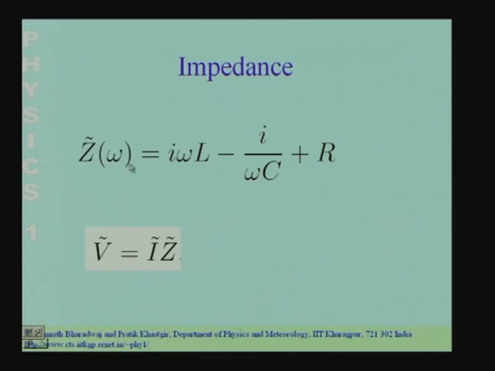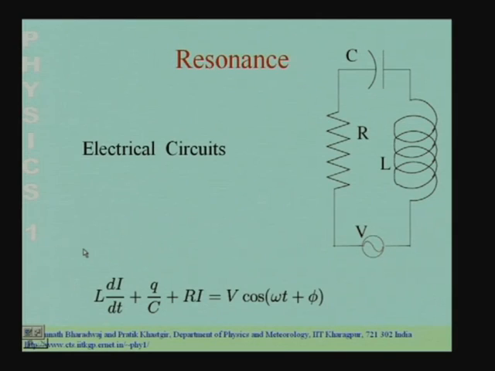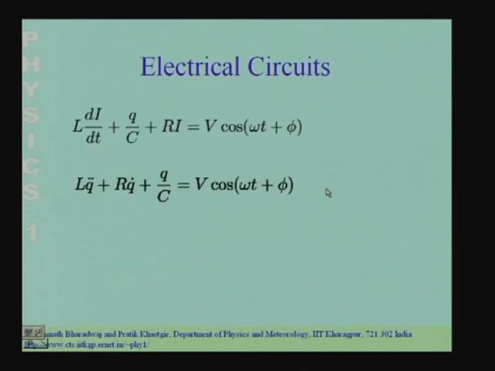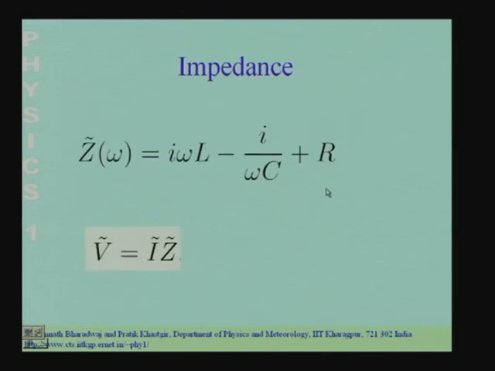So, this impedance is a function of the angular frequency, in this case omega, and once you have calculated the impedance, you can apply Ohm's law to the circuit. You can say that the voltage across this should be equal to the voltage across all of these elements combined together. These elements are in series, so you can add up the impedance of all these three elements, and the voltage across these three elements is the current into the impedance. The impedance plays the role of the resistance for a purely resistive circuit.